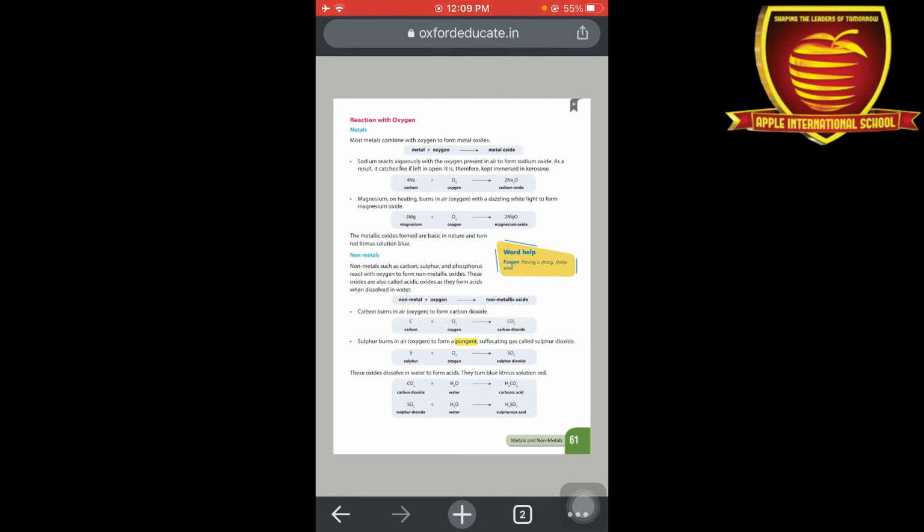Next, these oxides dissolve in water to form acids. This means that when non-metallic oxides are dissolved in water, they react with water and form acids.